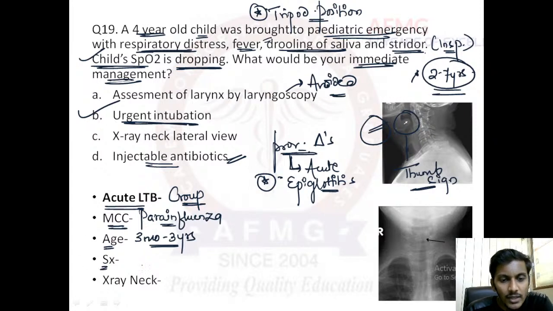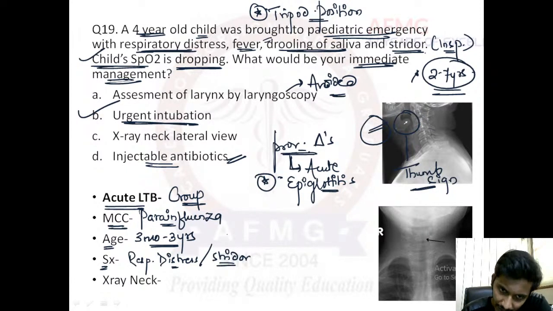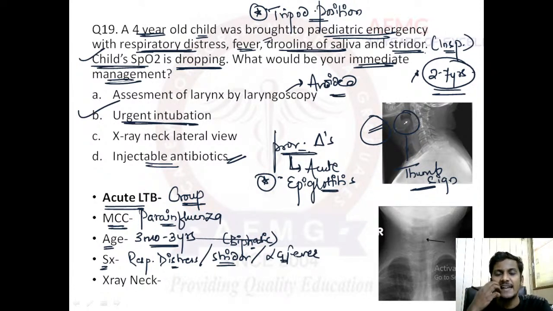Symptoms here, usually the child would again have respiratory distress, but the respiratory distress in croup would be milder. There would be stridor, noisy breathing, but the stridor in LTB usually is biphasic, present in inspiration and expiration also. A low grade fever would be present, not as high as in epiglottitis.